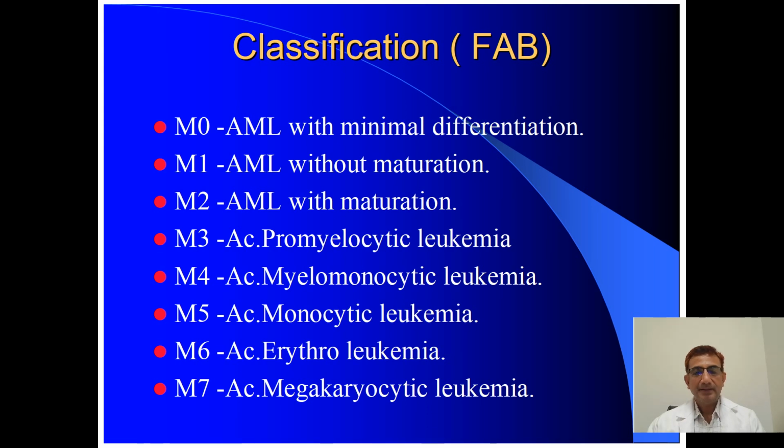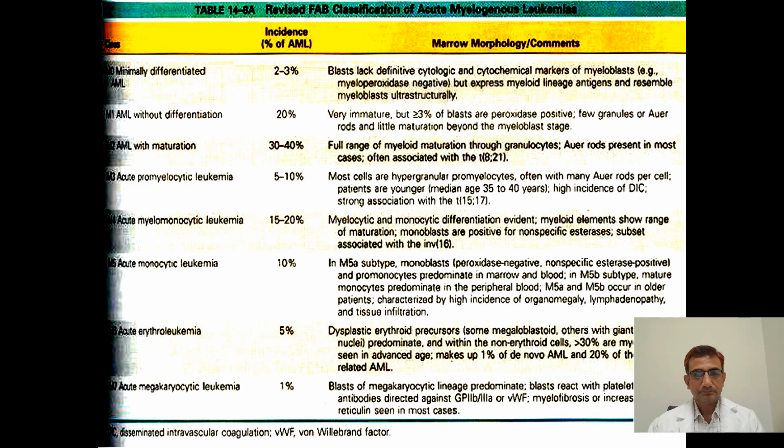So M0 to M7: AML with minimal differentiation, without maturation, with maturation, and promyelocytic leukemia, which is again divided based on the number of granules, hypogranular and hypergranular. Then myelomonocytic, monocytic, erythroleukemia, and megakaryocytic leukemia. This is the revised FAB classification of AML, from M0 to M7, based on the incidence, the percentage of AML, and marrow morphology.